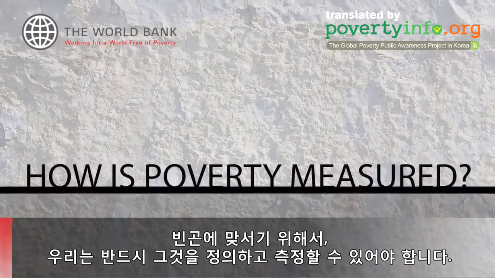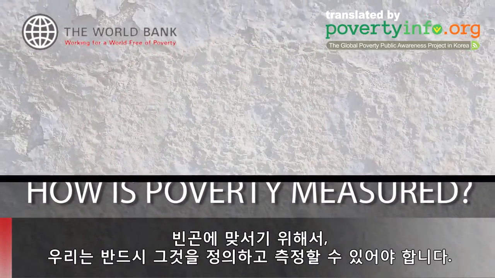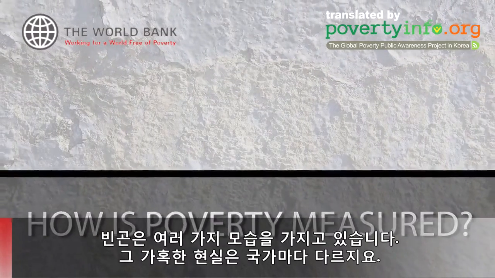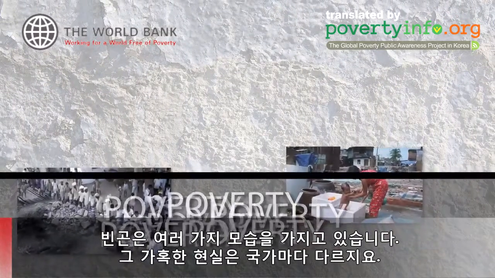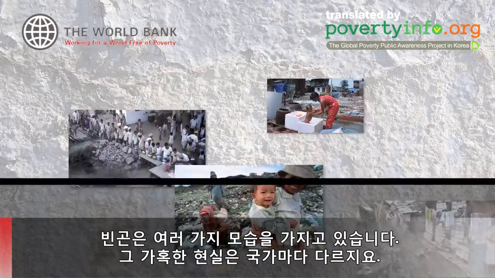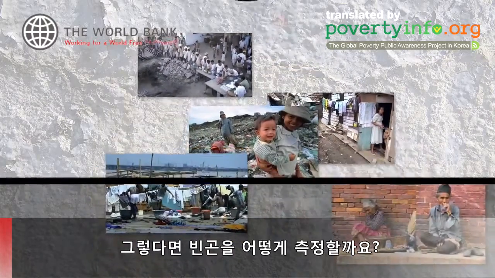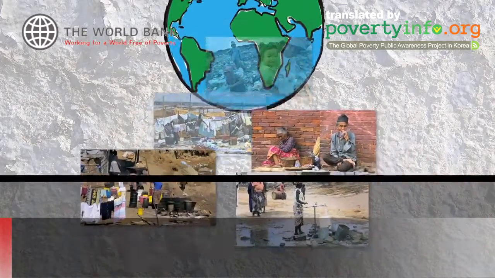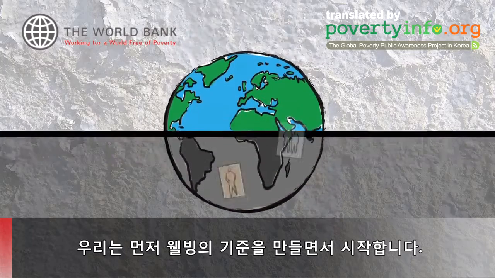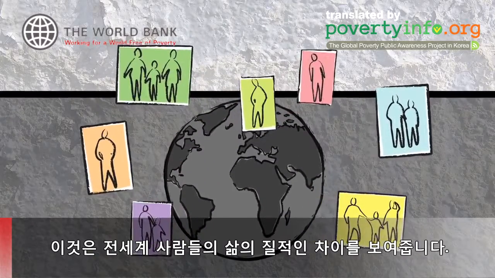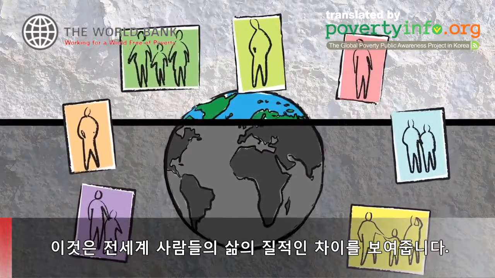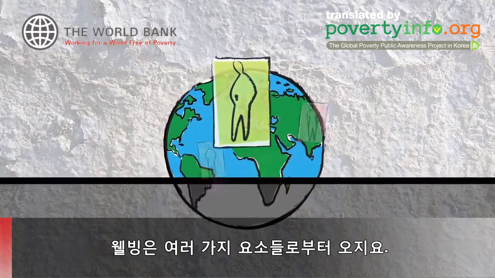To fight poverty, we must define it and be able to measure it. Poverty is multidimensional. Its harsh reality varies from one nation to another. So how do we measure poverty? We begin by creating a measure of well-being. This shows us the differences in the quality of life across an entire population.